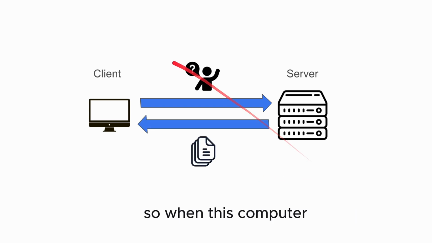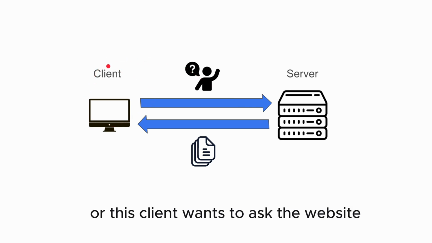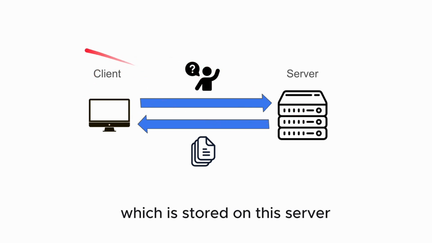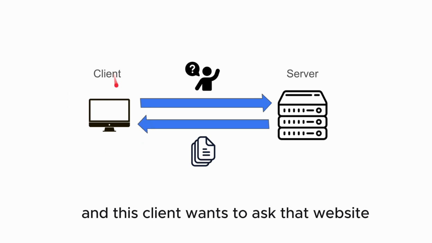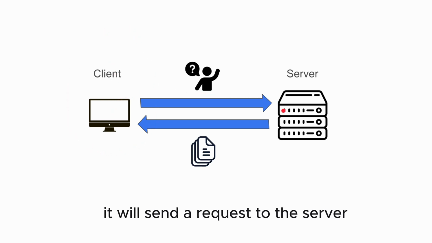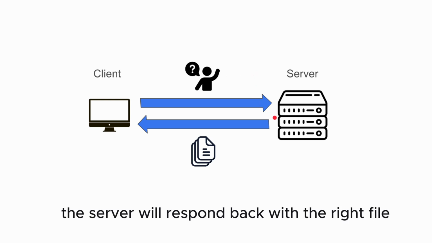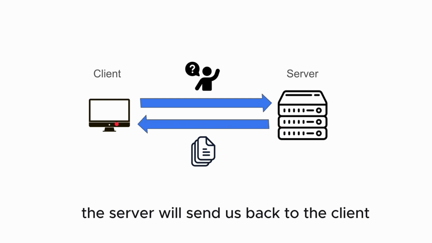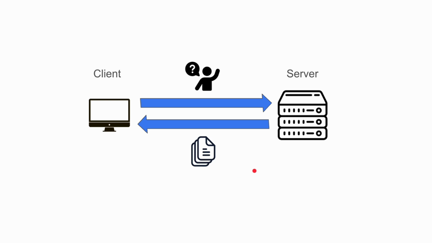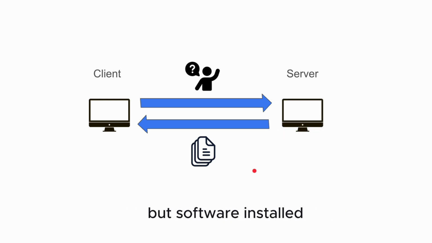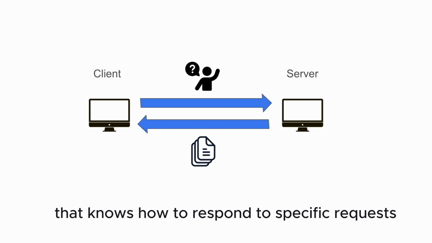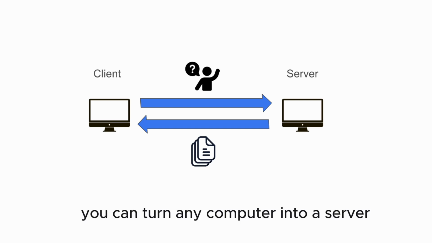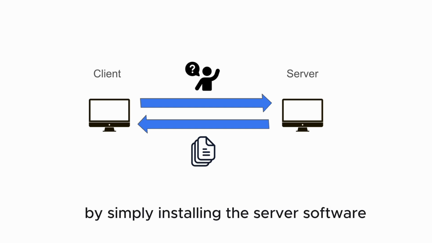So when this computer or this client wants to access a website, which is stored on this server, it will send a request to the server, and then the server will respond back with the right files like the HTML, CSS, images, etc. that make up the website. The server will send those back to the client. A server is nothing but a computer with software installed that knows how to respond to specific requests. You can turn any computer into a server by simply installing the server software.